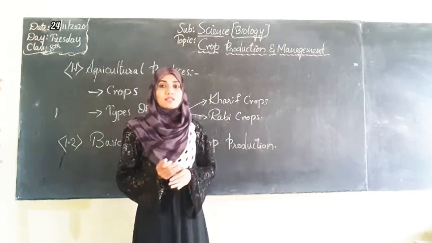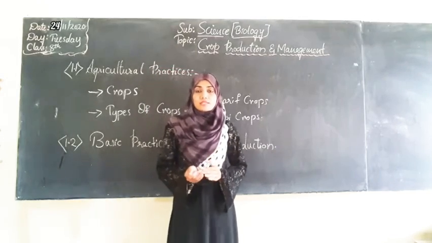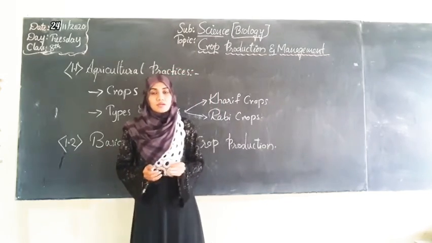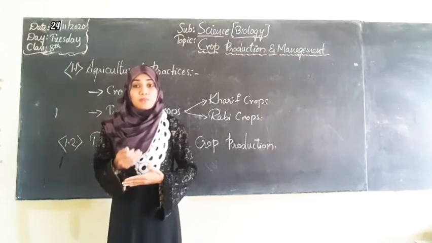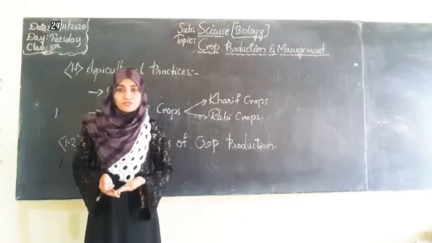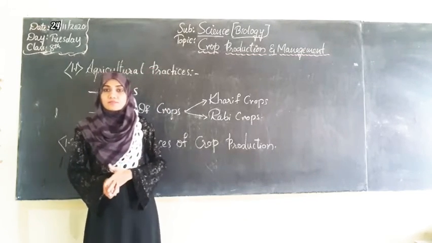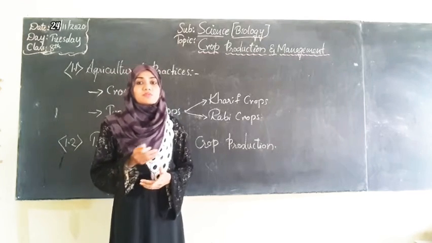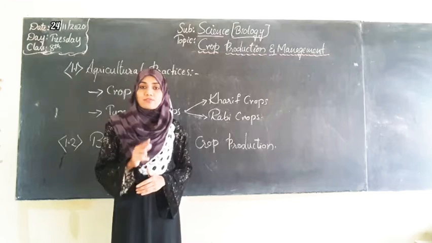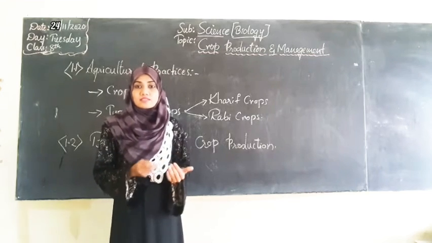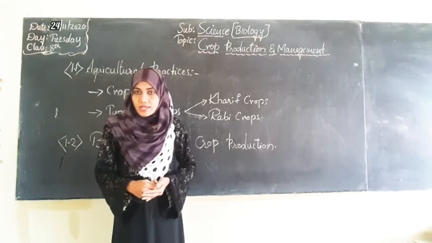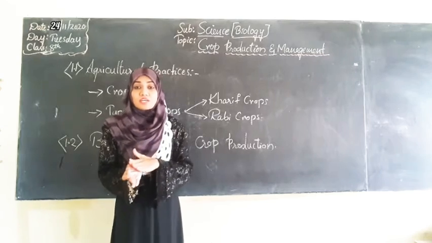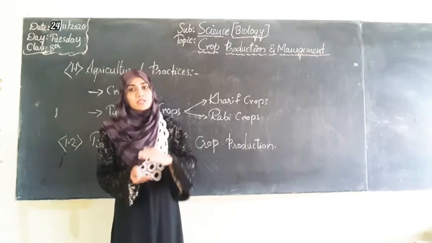Students, we all know that all living organisms need food, right? But plants prepare their own food through a process called photosynthesis, in which they utilize carbon dioxide and water with the help of sunlight. In the presence of a pigment called chlorophyll, they prepare their own food.